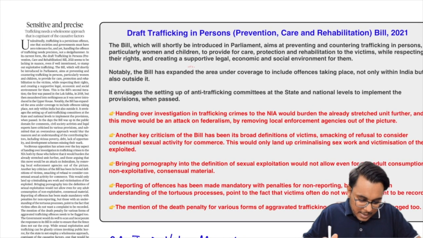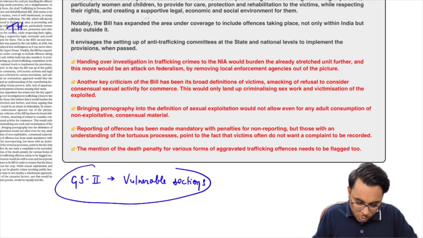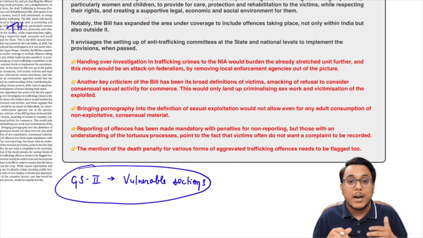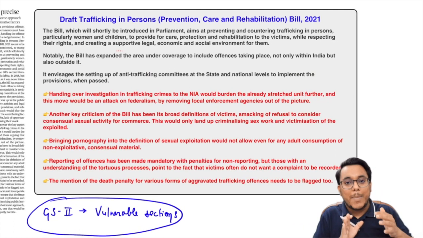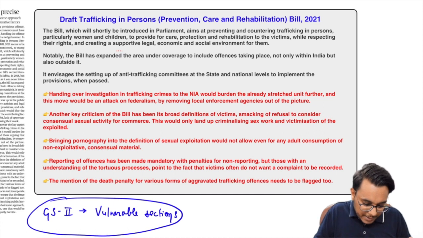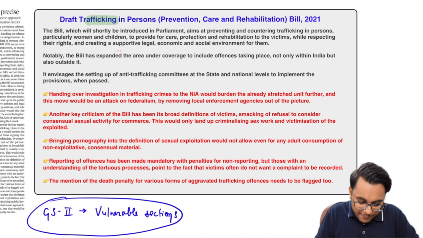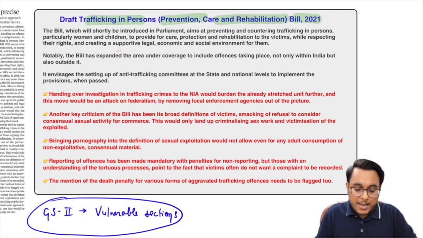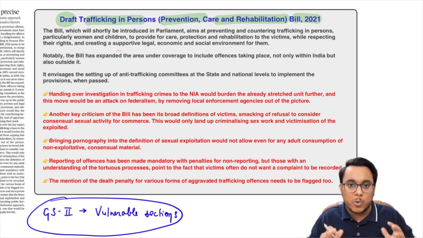Now guys, this article is taken from The Hindu newspaper, and it will be important for GS paper number 2 under the topics related to the vulnerable sections. Now it has been provided that as the parliament is about to convene for the monsoon session, there is one important legislation that will be taken up in the parliament, that is the Trafficking in Persons Prevention, Care and Rehabilitation Bill 2021. Right now it is in the draft format. It will be discussed, it will be passed, and if passed, it will be converted into an act.